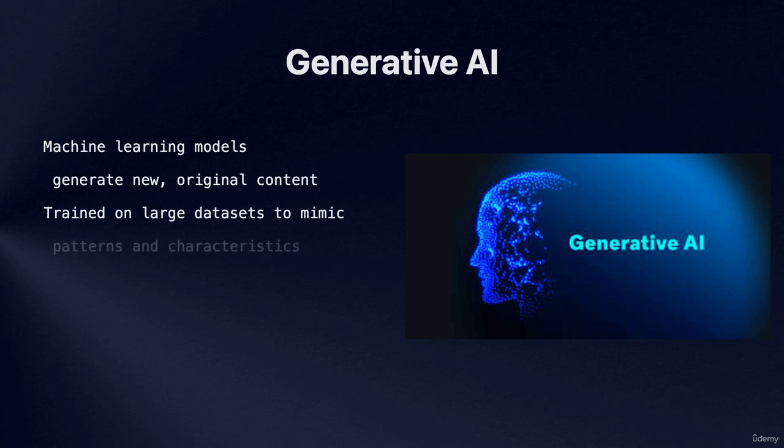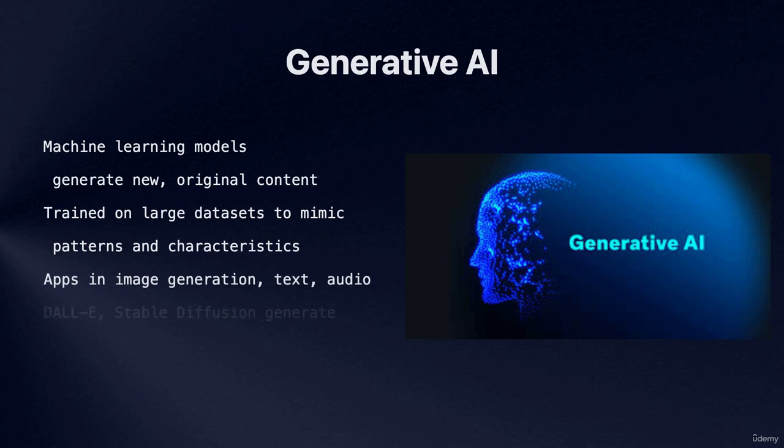One of the most well-known applications of generative AI is in the field of image generation. Models like DALL-E and Stable Diffusion can take a textual description as input and generate a corresponding image. This can be used for a variety of purposes, such as creating custom artwork, product visualizations, or even generating images for use in marketing and advertising.